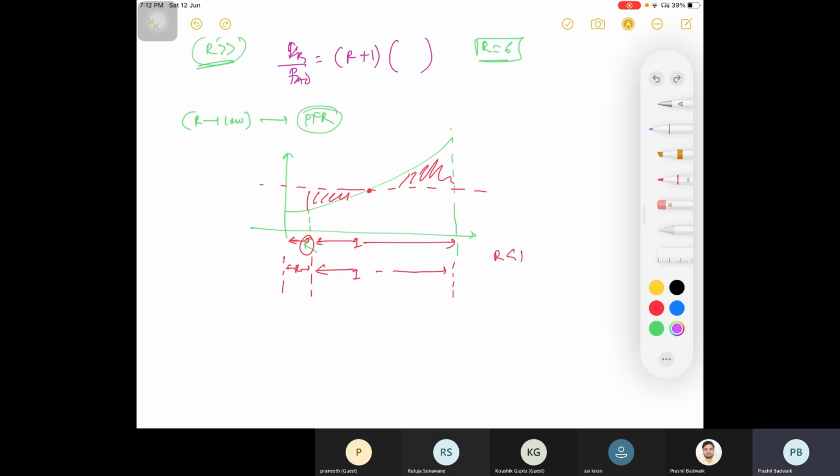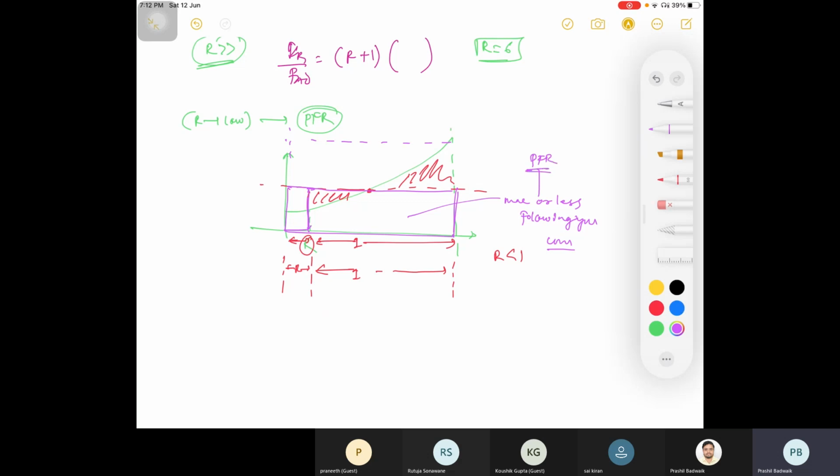So this is your replaced area. This is your 1 time and this is your R time. Here you can see you are not using this area, you are using this area. That means you are more or less following your curve, so it is PFR kind of thing.